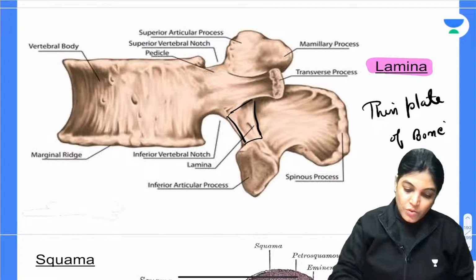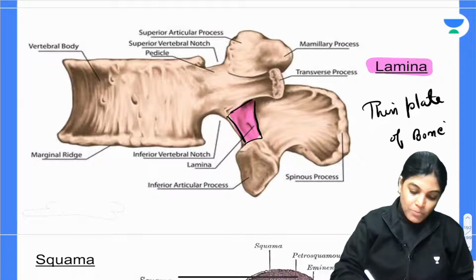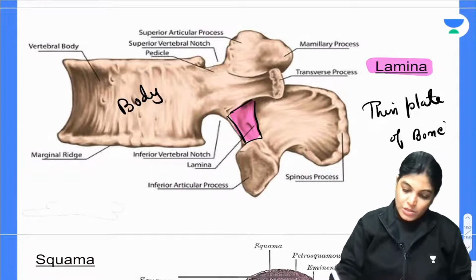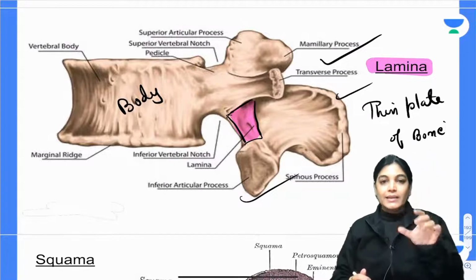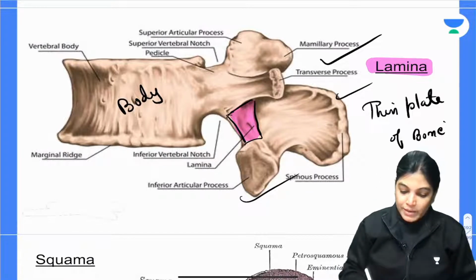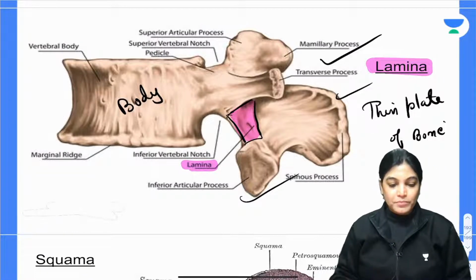In the case of a vertebra, we have a part which is connecting the body and the processes. This is the body of the vertebra, and these are the processes: mammillary, transverse, and spinous process. The part connecting them is a thin plate of bone, and this thin plate of bone is called lamella, present in the vertebra.